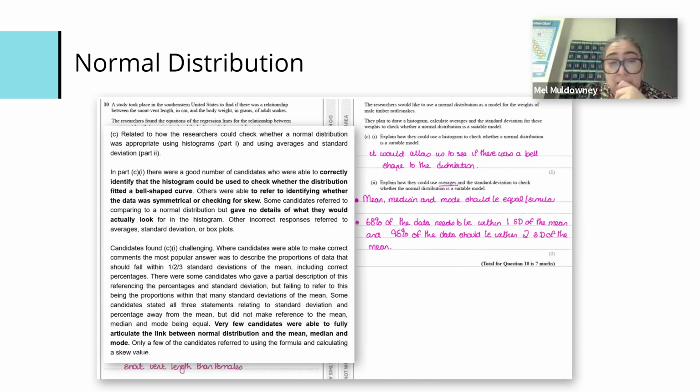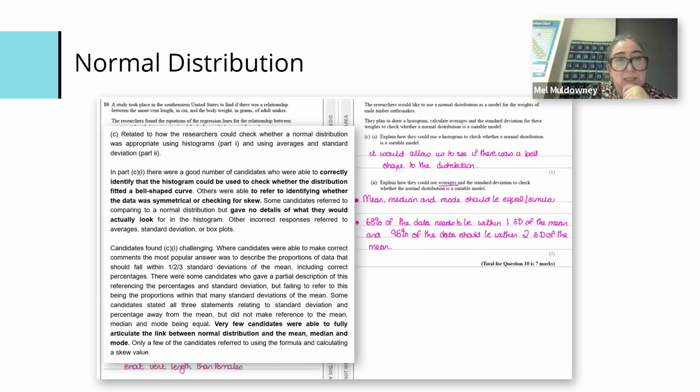But then when you look at part C, it related to how the researchers could check whether a normal distribution was appropriate. Whilst they were able to say, correctly, that it could be used to check if it was a bell shape, not enough students did, because it didn't perform very well. And others were able to refer to identifying whether the data was symmetrical or checking for skew, but gave no details of what they would actually look for. Again, it felt like the depth of understanding wasn't there; they've covered it, but didn't really understand it.